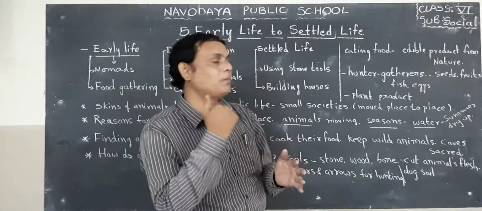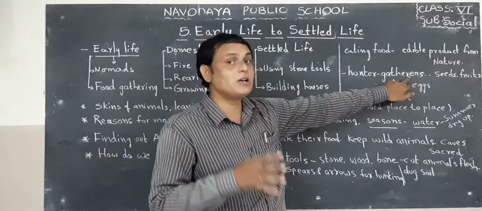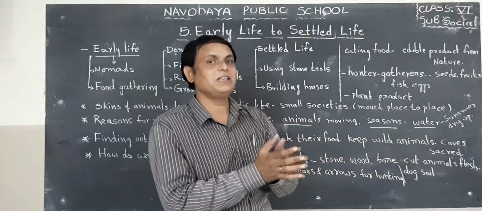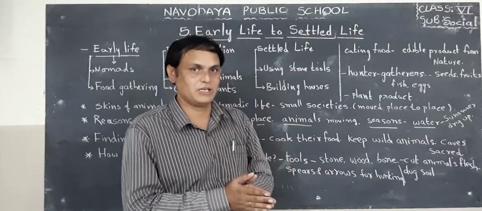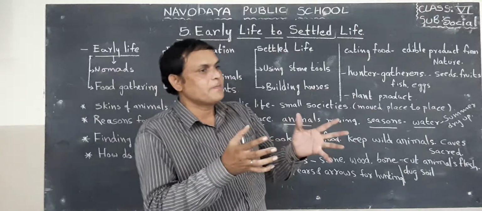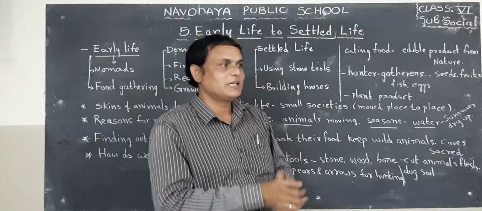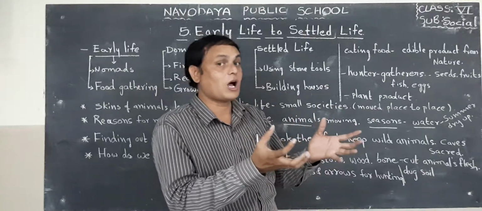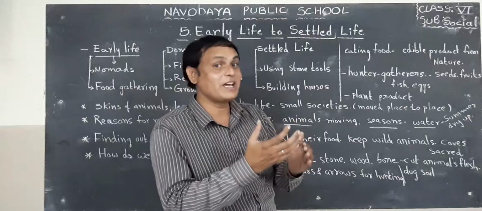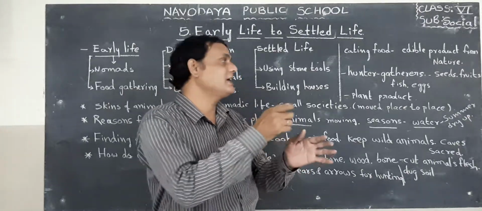Those are from the plant. Next one, hunter gatherers. The early people were mainly hunter gatherers. So hunting is an important aspect here. They are hunting animals because they did not know how to cultivate the land. That means they did not know how to produce food grains. That is why they are simply hunter gatherers.